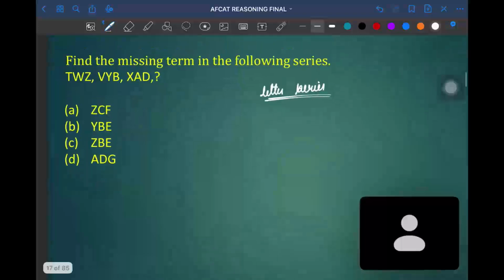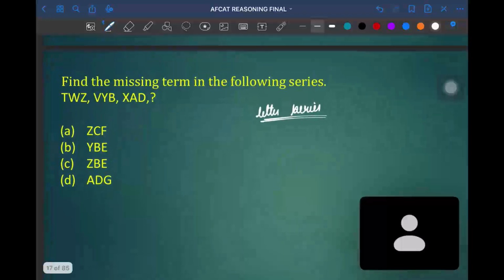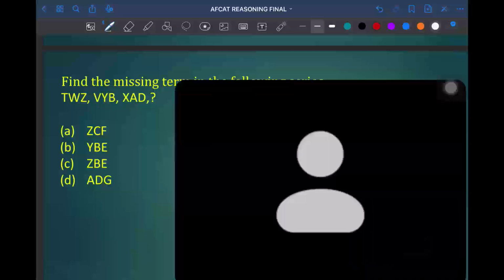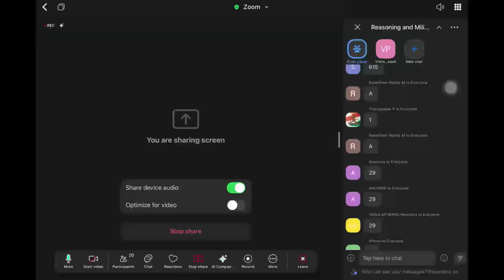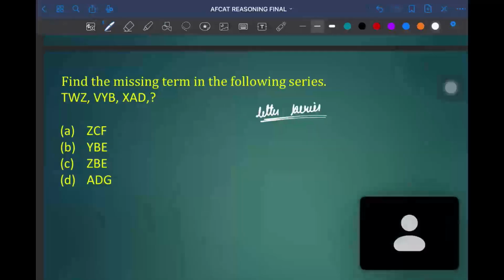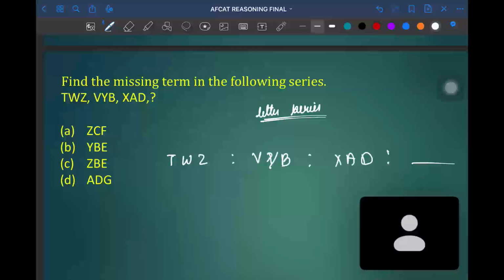By solving this question, we'll be able to revise the previous topic as well. So whenever you get these kinds of question, you just need to write T, W, Z and the individual position of the letters V, B, Y, B, X, A, D. What will be the final? What will be the code for T? T is coded as 20.